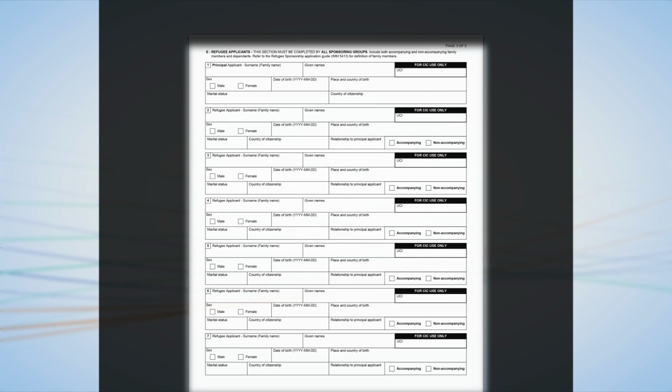A group may also decide that it would like to sponsor a refugee or family, but the group does not have a particular refugee or family in mind. You can request a refugee profile from Immigration, Refugees, and Citizenship Canada. You must request and receive a refugee profile before you complete and submit the undertaking/application to sponsor IMM 5373 form. If your group has already identified a refugee to sponsor, you can skip this step.